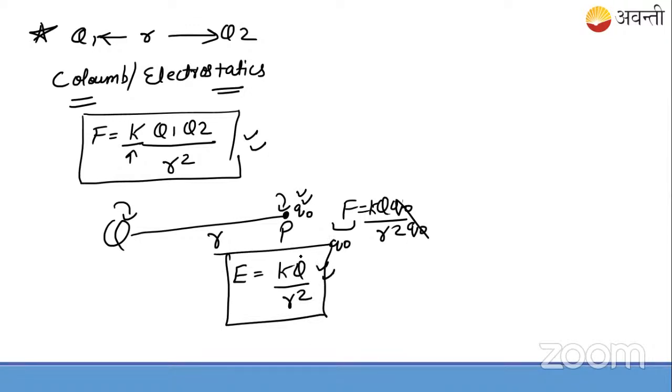Good, students who attended the class, very good. Now force is done, electric field is done. Since force is a vector, electric field will also be a vector, because it is force by charge, and charge is scalar. Now you have studied, remember this: we got force K Q1 Q2 upon r square.